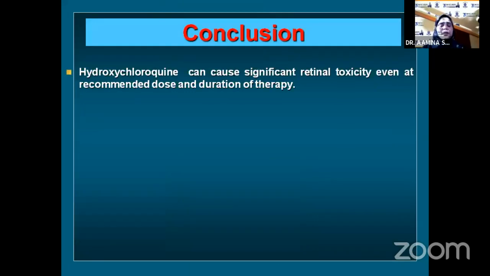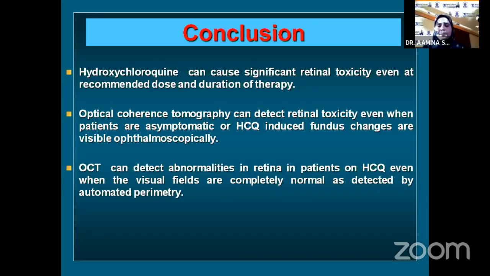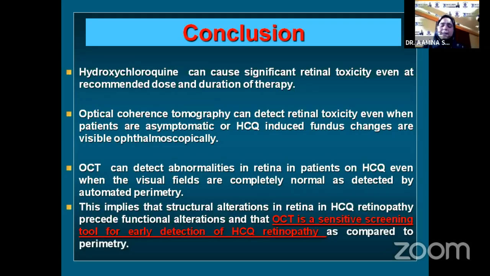We concluded that hydroxychloroquine can cause significant retinal toxicity even at the recommended dose and duration of therapy. Optical coherence tomography can detect retinal toxicity even when patients are asymptomatic or before HCQ-induced fundus changes are visible ophthalmoscopically. OCT can detect abnormalities in the retina in patients on HCQ even when the visual fields are completely normal as detected by automated perimetry. This implies that structural alterations in the retina in HCQ retinopathy precede functional alterations and that OCT is a sensitive screening tool for early detection of HCQ retinopathy as compared to perimetry.